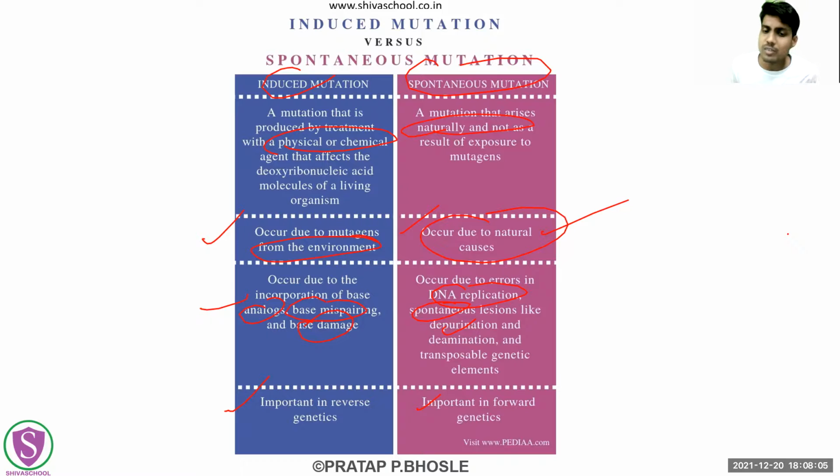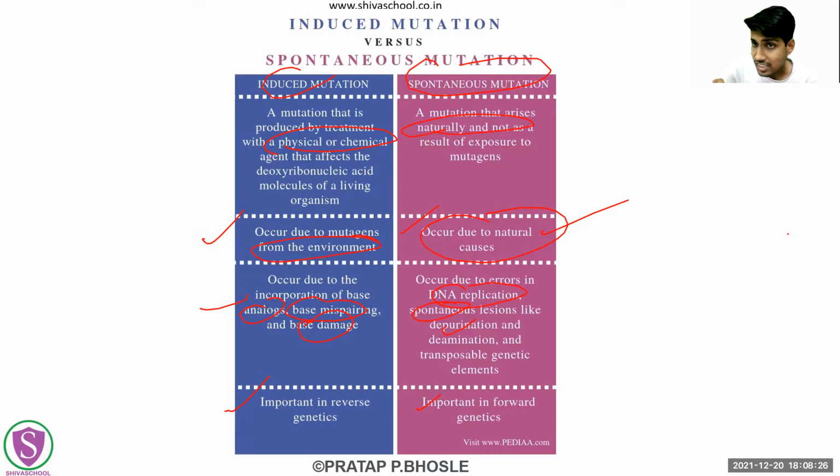See, this concept of reverse genetics or forward genetics, I don't think it will be asked in our UPSC, but it is just a concept. What is happening in reverse genetics is that they check the phenotypes, what the effects on the phenotypes are because of this gene change.